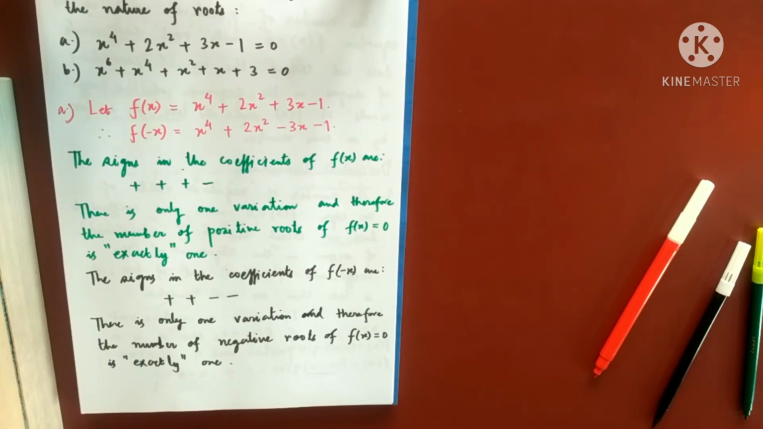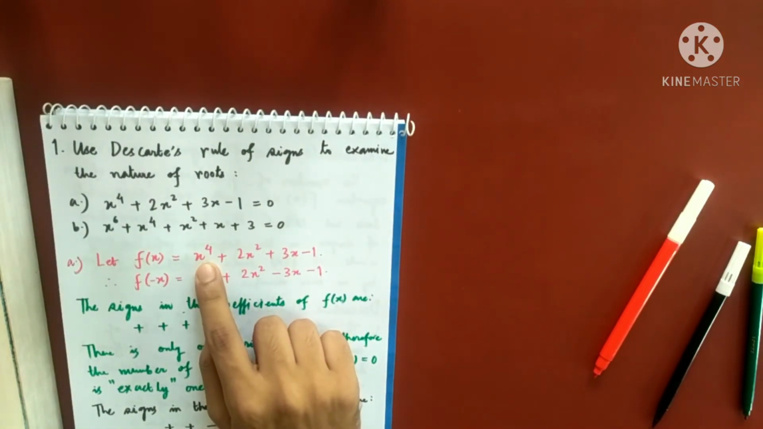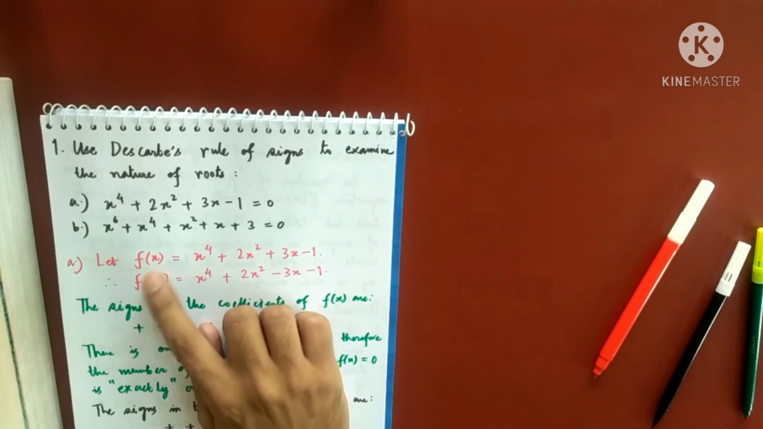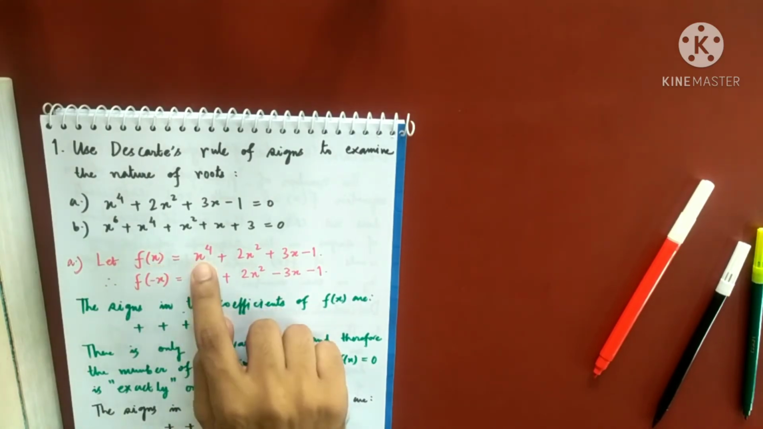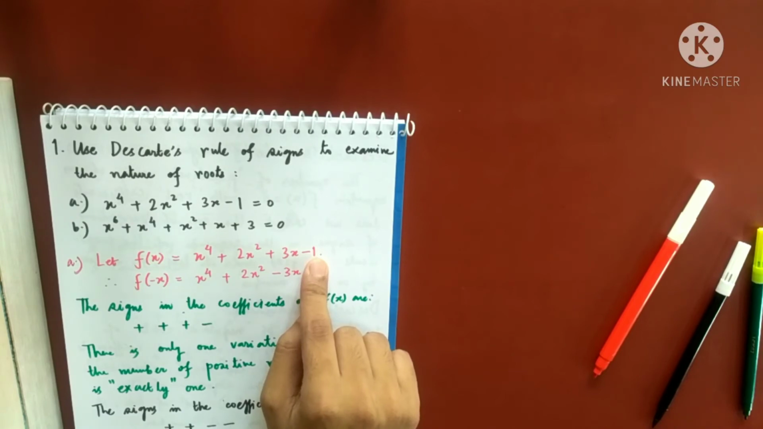But remember, Descartes' rule of signs does not tell you about the zero root. So zero root can be easily checked. However difficult the equation looks, doesn't matter. You just put x equals 0 here. So when I put x equals 0 here, 0, 0, 0, minus 1. So f of 0 is minus 1. So we can say that 0 is not a root of this equation.